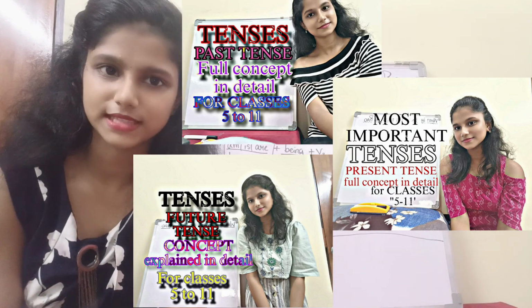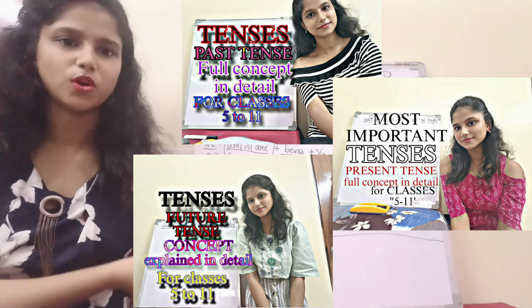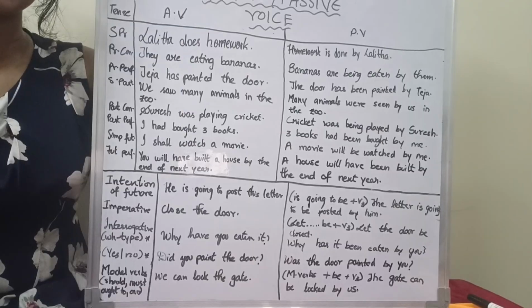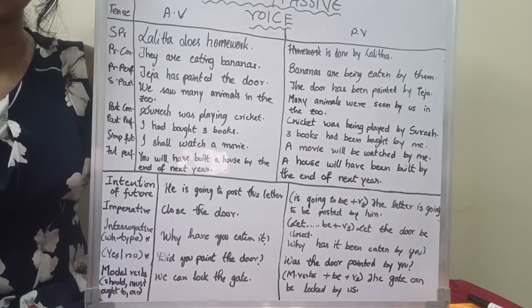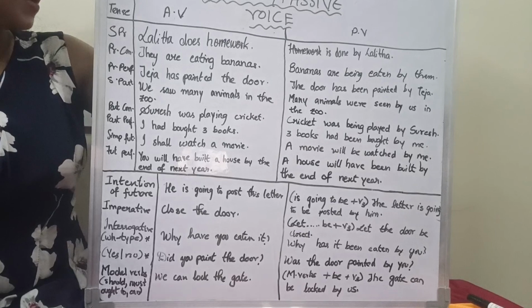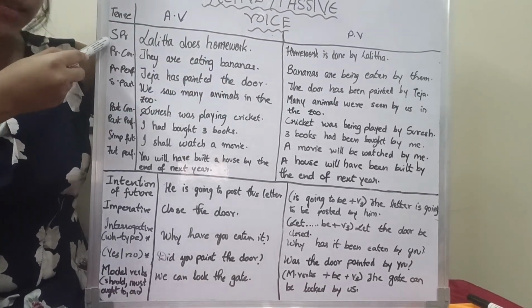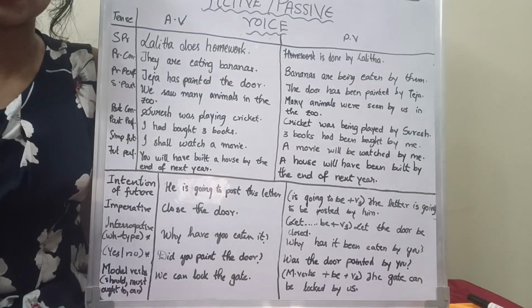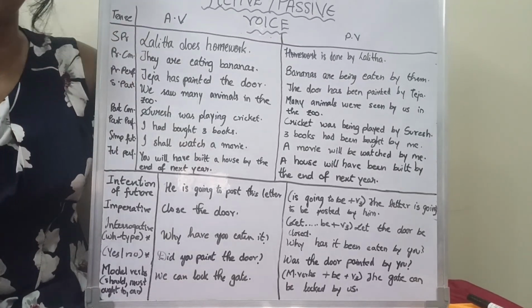I'll give you a few examples regarding the conversion from simple present or whatever to the passive voice. What are the examples for converting an active voice sentence into a passive voice? Now see the first one. The sentence, Lalita does homework, is in simple present tense. If you know the tenses well, then you will be able to determine in what tense the sentence is in.